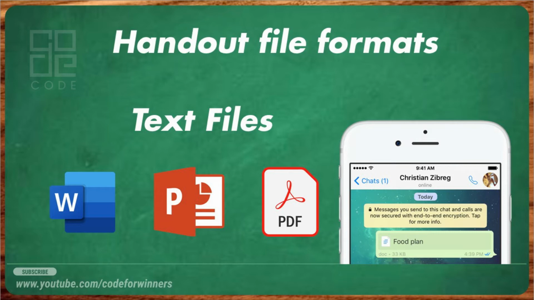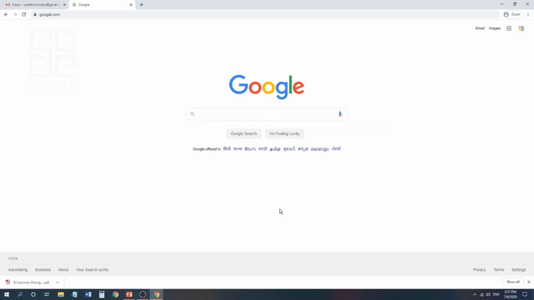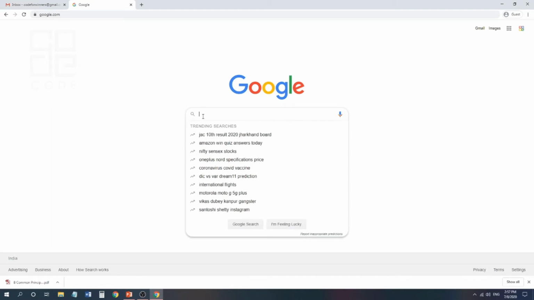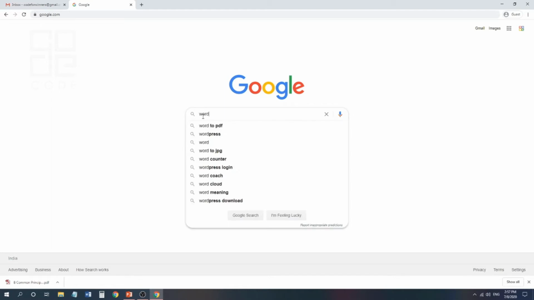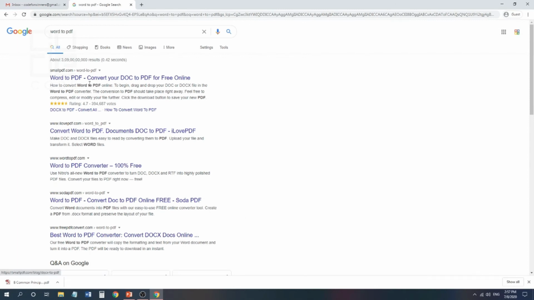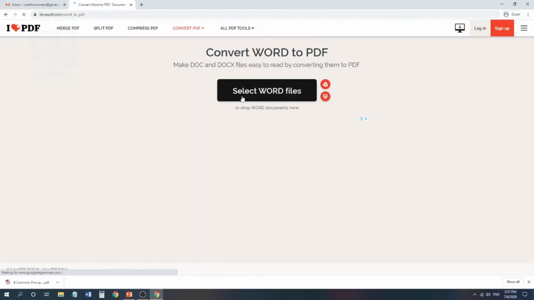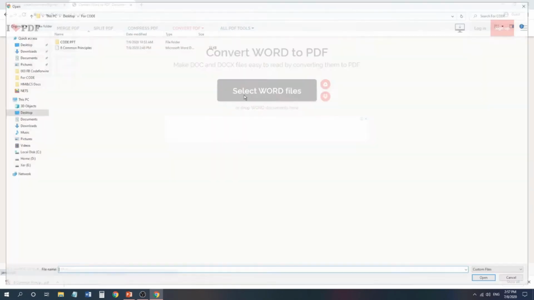So here we see a quick demo about how you can convert a Word file to a PDF. You just go to your Google search page, and just type Word to PDF, or Word to PDF converter online, like that. You will see many websites here. In that, I suggest ilovepdf.com. You just select it, and you can see the option to select Word files. You can select multiple files also in that.